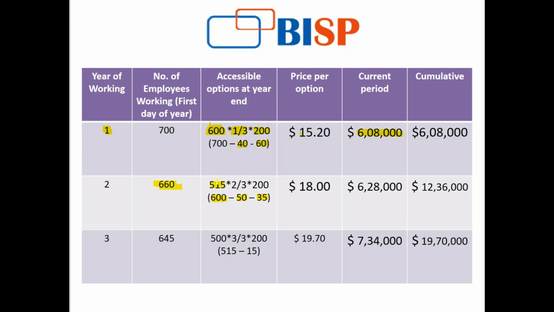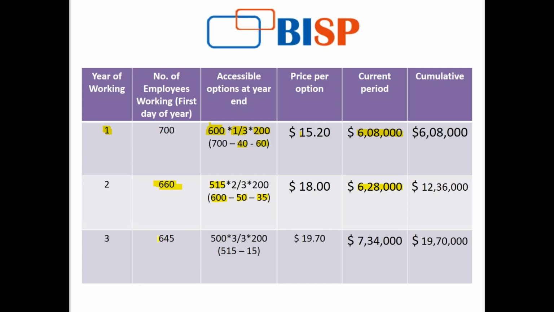I'm taking 600 here, the reason being it is based on my accessible options on accrual basis, and my estimates also are regarded into the accounting. The price per option here is $18, and it comes down to my current period calculation as $628,000. The reason being it was $12,36,000, out of which $608,000 had already been accounted in the first year. That is the reason the current period amount is $628,000.